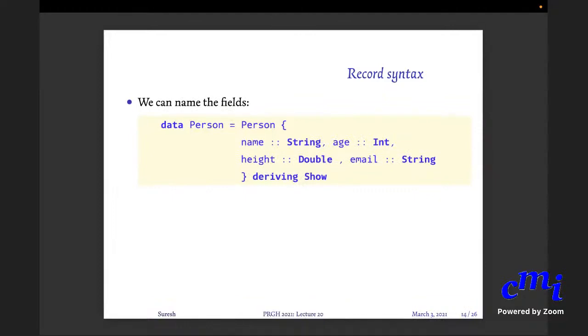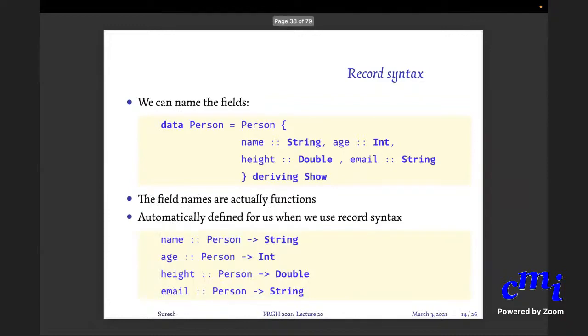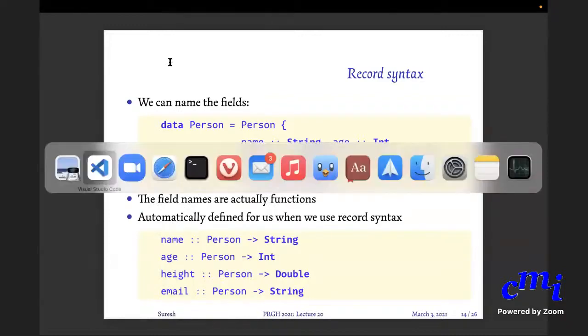Now, the field names are actually functions. So if you see, name is actually Person to String. So let me modify my thing.